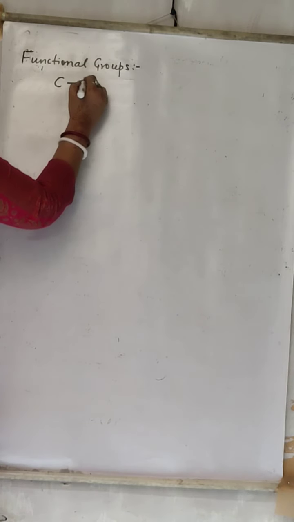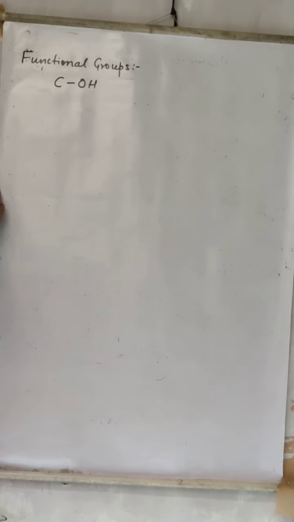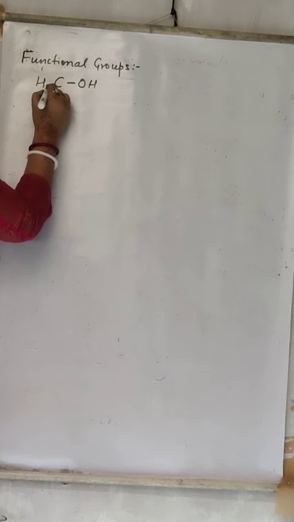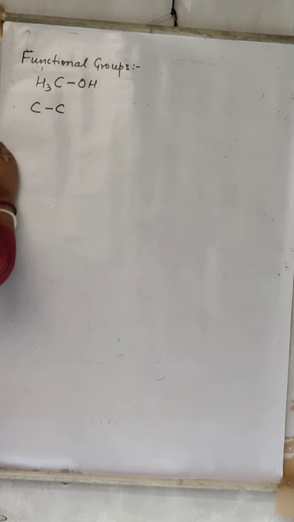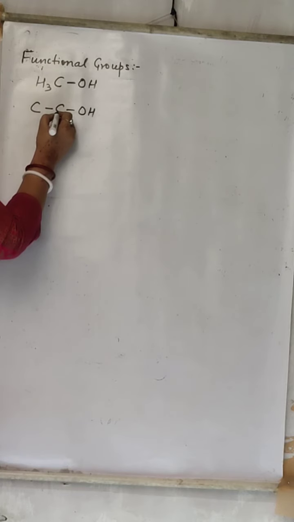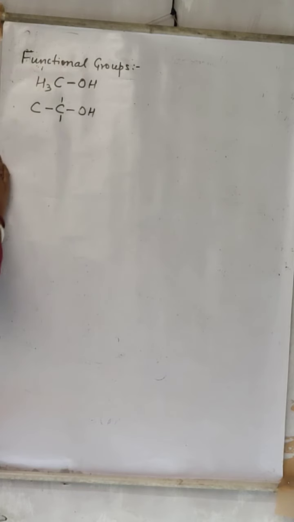Now what are the characteristics of functional groups? The first one is that the chemical properties of compounds containing the same functional group are similar. Suppose we have only one carbon and OH is added to this carbon, right? One valency is completed. How many hydrogens does it require to complete its octet? 3. Suppose we have 2 carbons, and one is also attached with OH. Then how many hydrogens does this carbon require? 2 hydrogens.